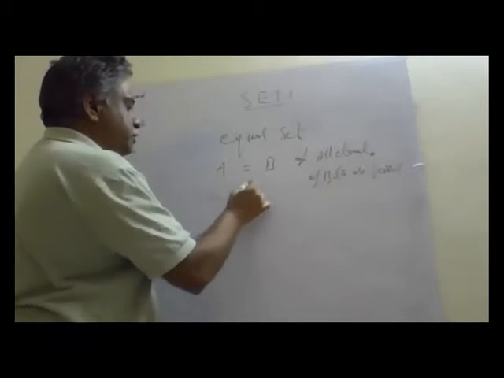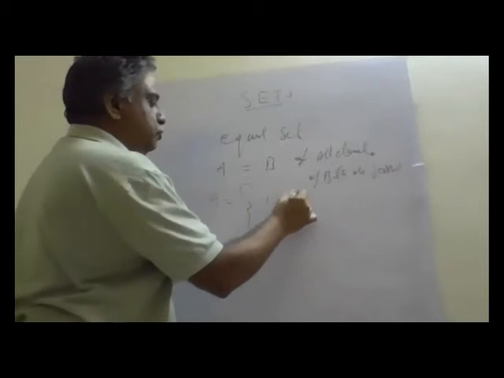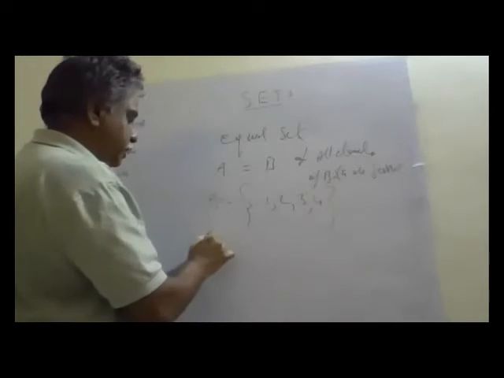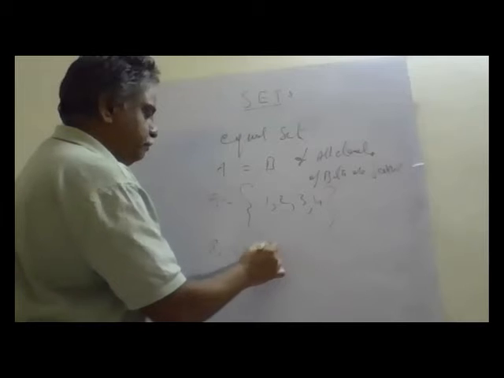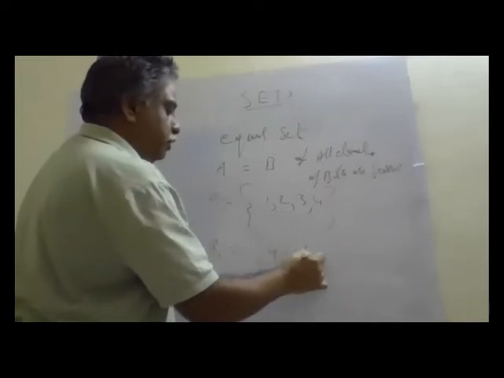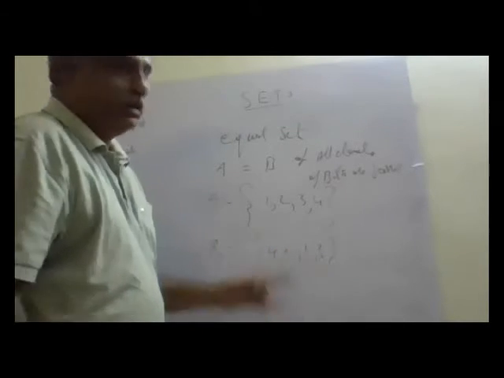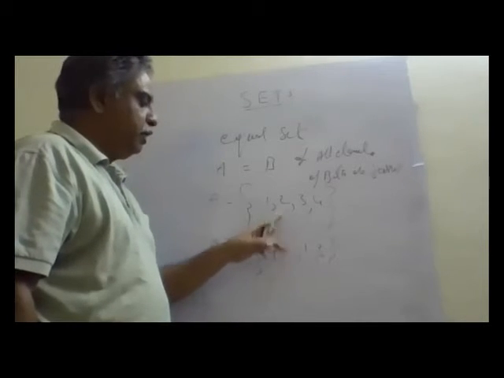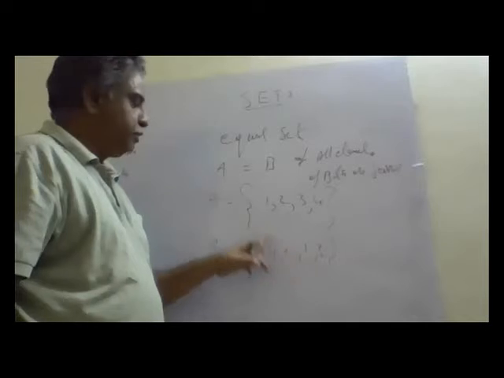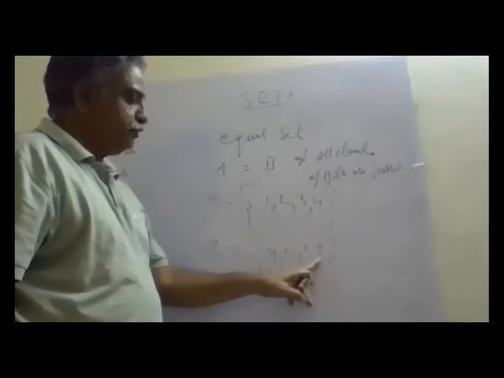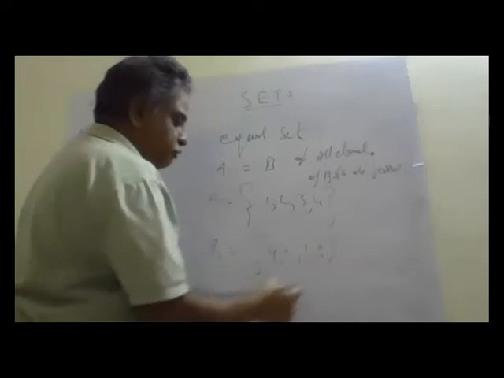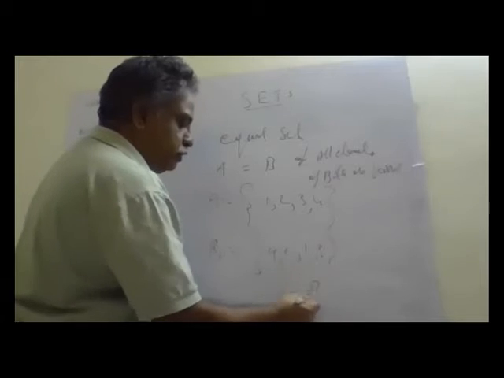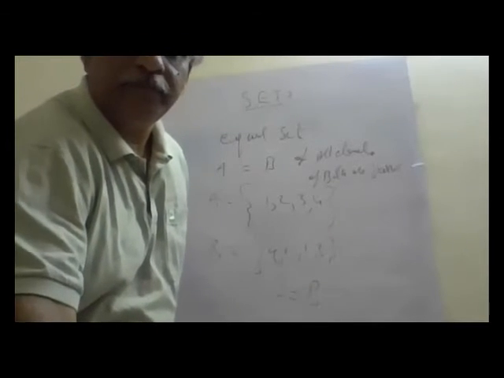Suppose set A is 1, 2, 3, 4, and set B is 4, 2, 1, 3. Sequence is not important, but if all elements are the same, then we can say that set A is equal to set B.